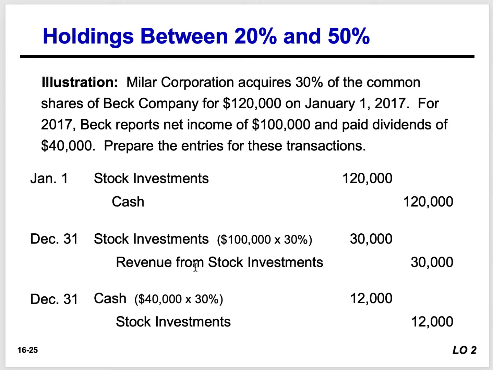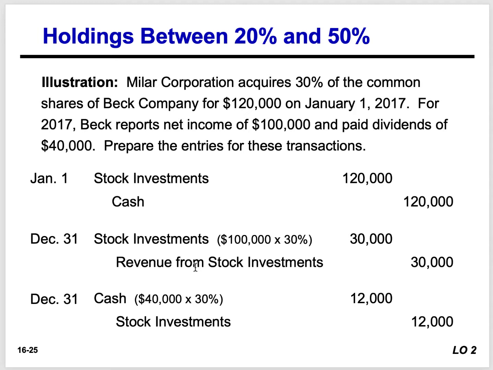Because we have significant influence, we're going to use the cost and the equity method. The cost method just says book it at the cost you acquire it for. So, we bought $120,000 of Beck Company stock. We debit stock investments for $120,000 and credit cash for $120,000.